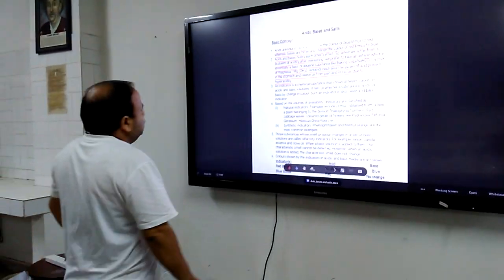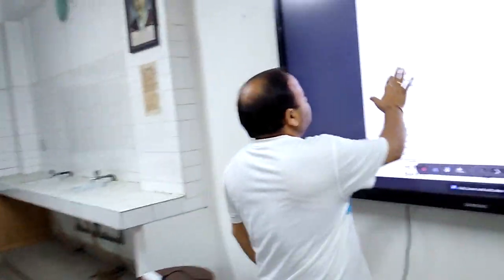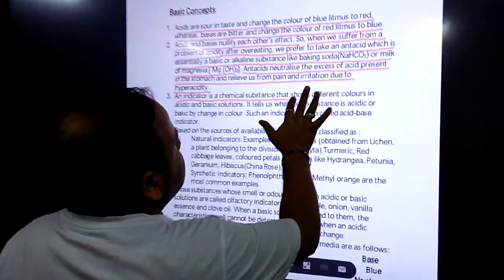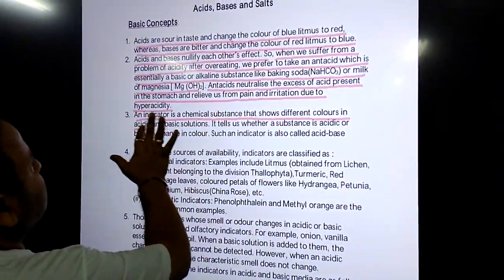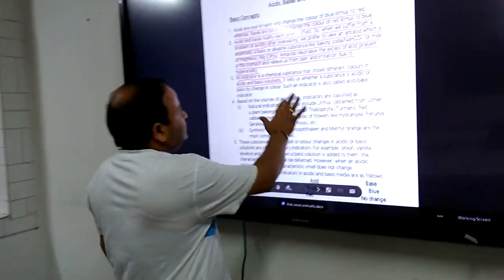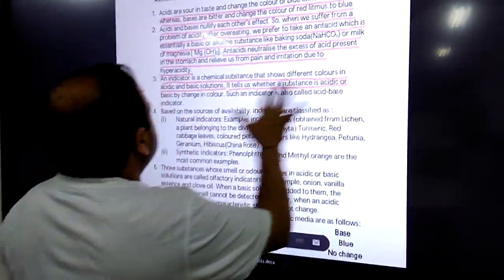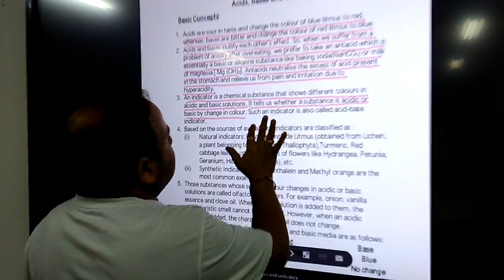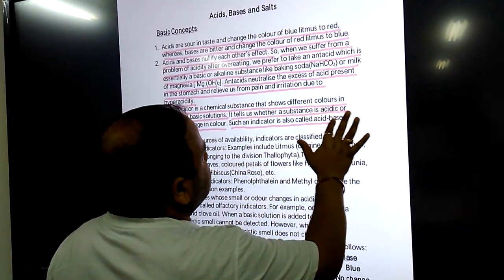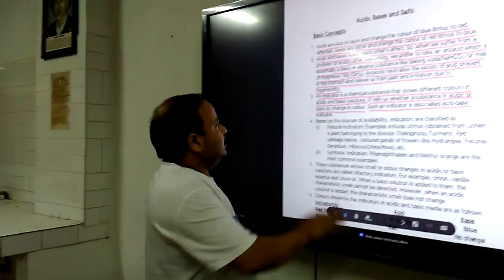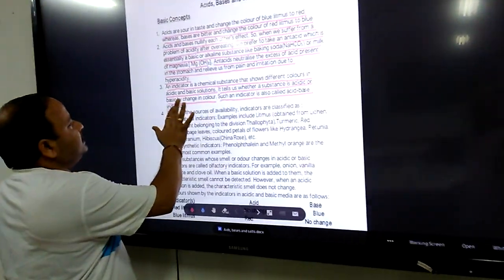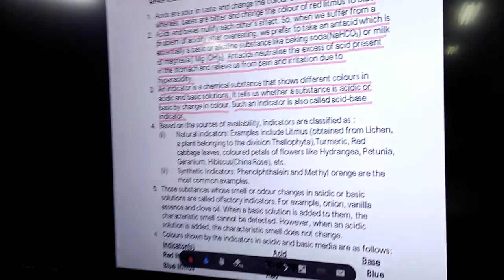Coming to the next point, we have used here litmus. Litmus, as you all know, is an indicator. What is an indicator? An indicator is a chemical substance that shows different colors in acidic and basic solutions. You have already seen that the litmus shows different colors in acidic and basic solutions. It tells us whether a substance is acidic or basic by change in color. Such an indicator, which is used to identify acids and bases, is called an acid-base indicator or simply indicator.